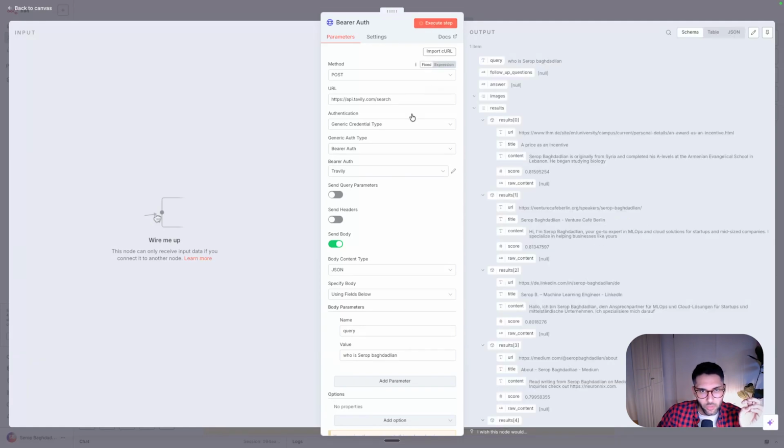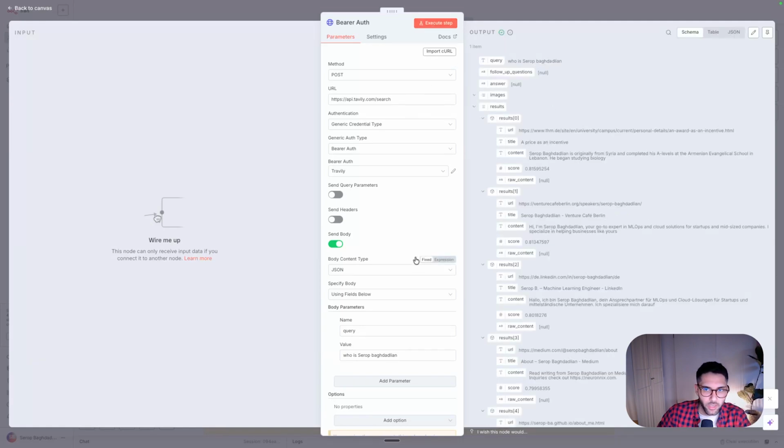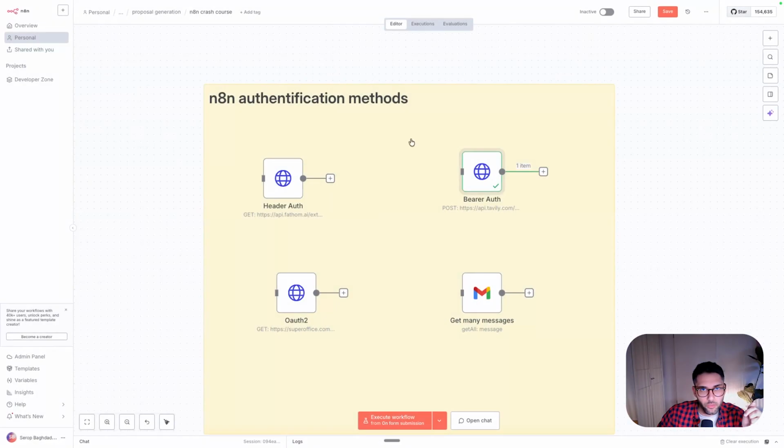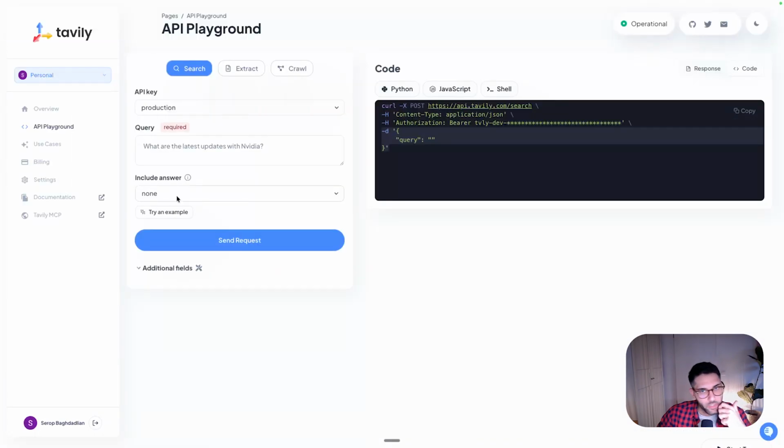But here, let's say we call this, now we get the actual result. So we are connected to the API. And I'm going to show you a short example. How does it look? So the bearer auth always follows the same structure. It has this one as the actual name and then followed by the actual token. So that's why we don't need to write this name anymore, because it's always the same. So whenever you read here authorization, colon, and then bearer, that means you can use the bearer token and just paste this one in the n8n and it will work.